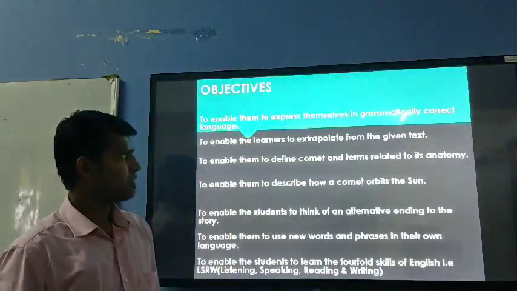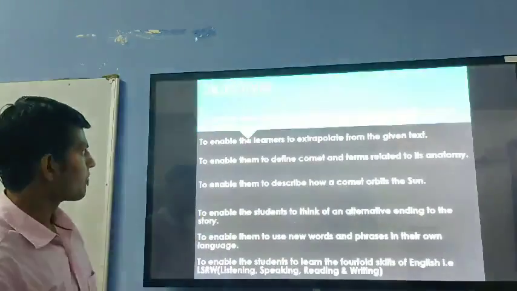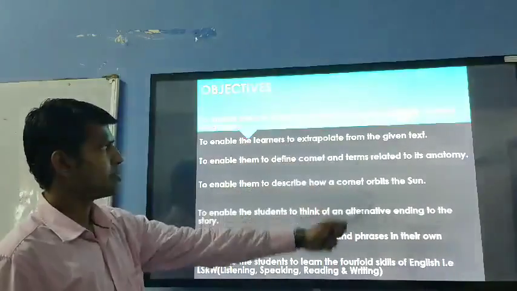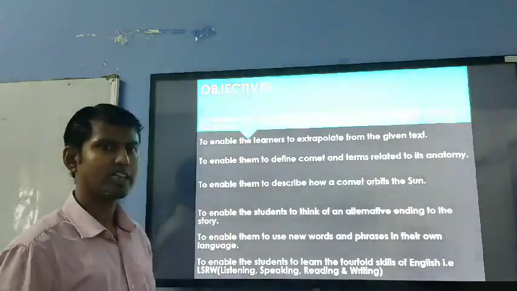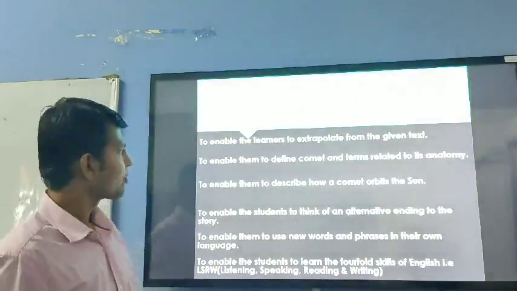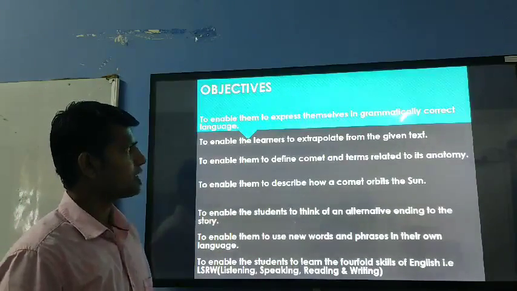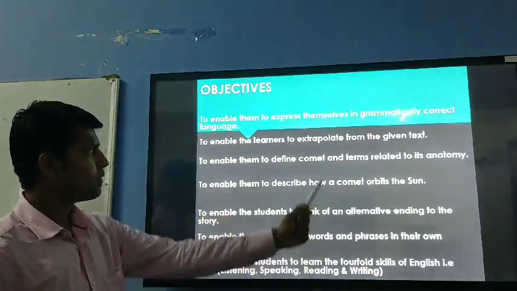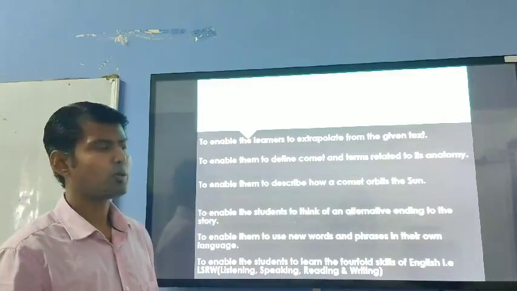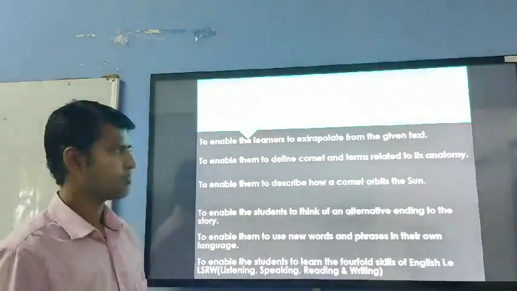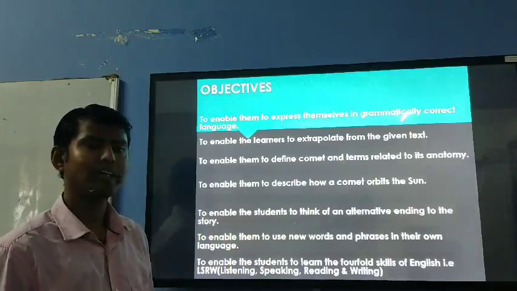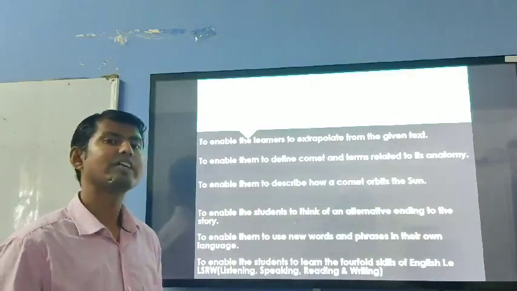Okay. Here we have some objectives about this chapter. First one is to enable them to express themselves in grammatically correct language. When we are expressing anything, we should be very precise about our grammar. To enable the learners to extrapolate from the given text. Extrapolate means a form of opinion. What is your opinion about this given text? To enable them to define comets and terms related to astronomy. Astronomy is a study of scientific things.